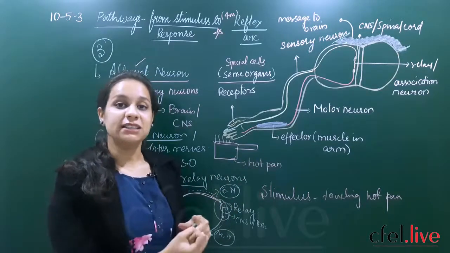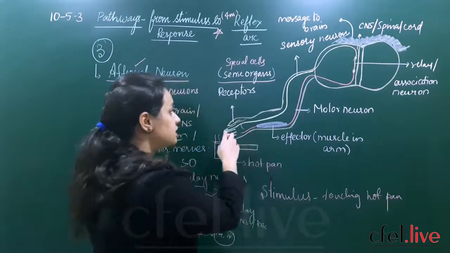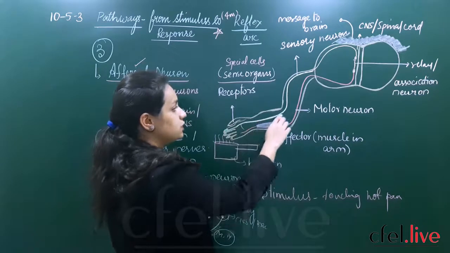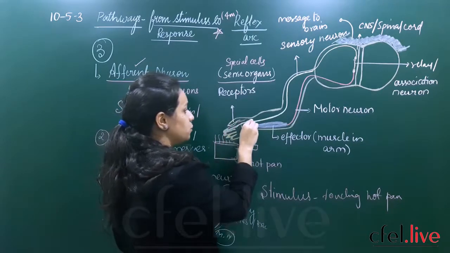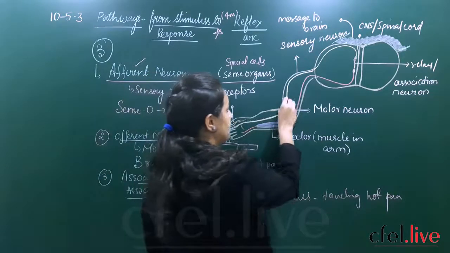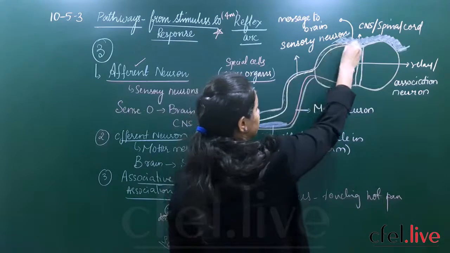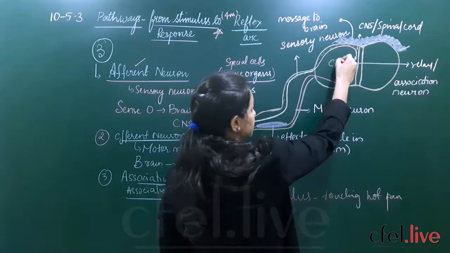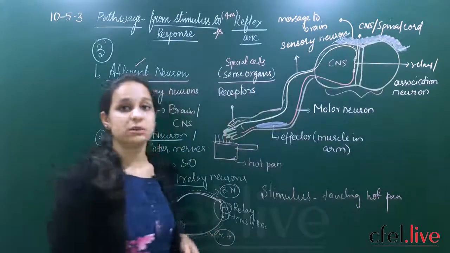So first it is sensed by the receptors which are present in your skin, and your receptors are connected to the sensory neuron. From your receptors the information is carried to the sensory neuron and it will travel through your hand, and finally it will reach the CNS. So this is the spinal cord. Okay, CNS or spinal cord.